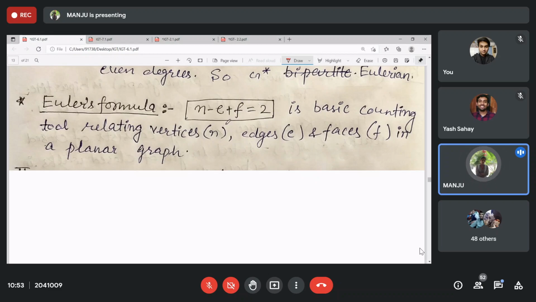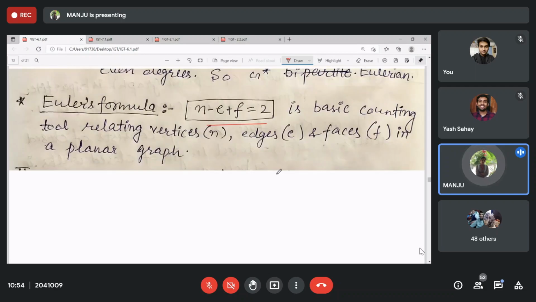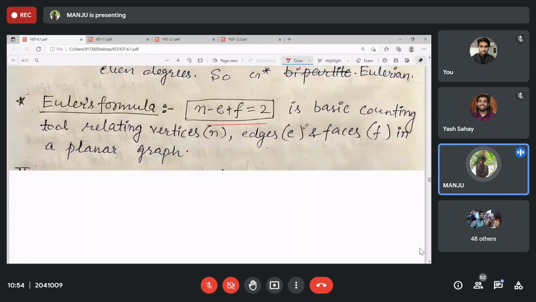In 3D, it becomes the faces, right? So Euler's formula is N minus E plus F is equal to 2, whenever it is a connected graph, where the number of components is just 1. So it is 1 plus 1 in a connected plane graph. If you have a disconnected plane graph, then N minus E plus F will give you K plus 1, where K is the number of components of that graph. Clear?